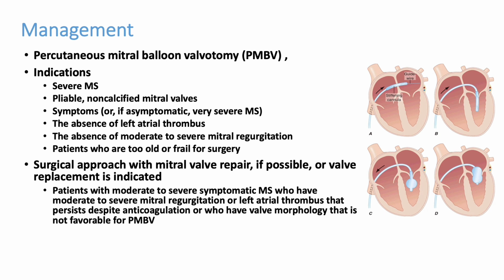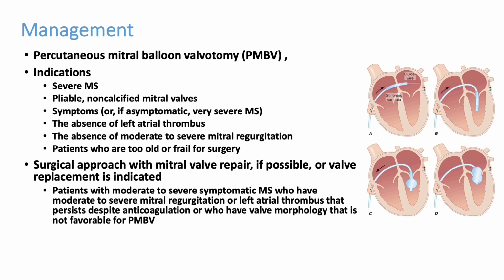Now, once we have a patient with mitral stenosis and if the valve is repairable, we can go for percutaneous mitral balloon valvotomy. Indications for percutaneous mitral balloon valvotomy are severe mitral stenosis, pliable valve, non-calcified valve, and symptomatic patients. There should be no left atrial thrombus; if thrombus is there, we have to treat that first.